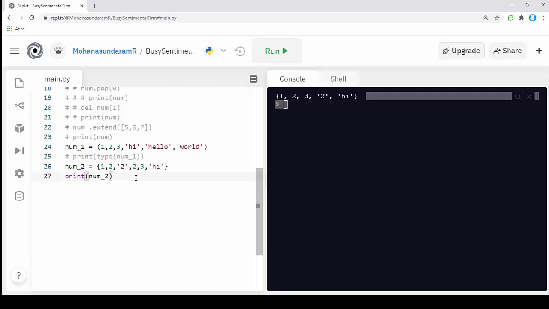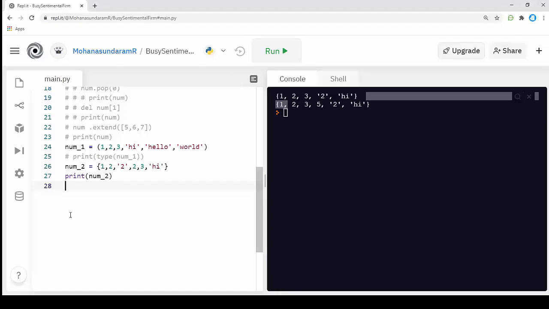Now we will add data to our set. How to add data to a set? We can use an inbuilt function called add. I'm going to show the method to add a value to a set.